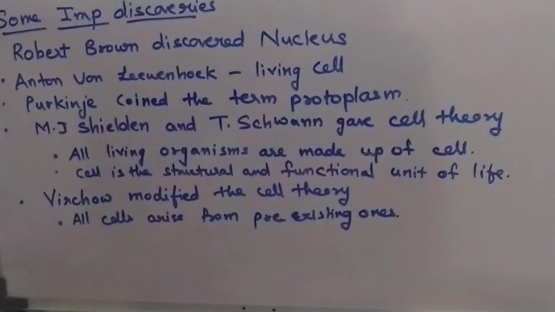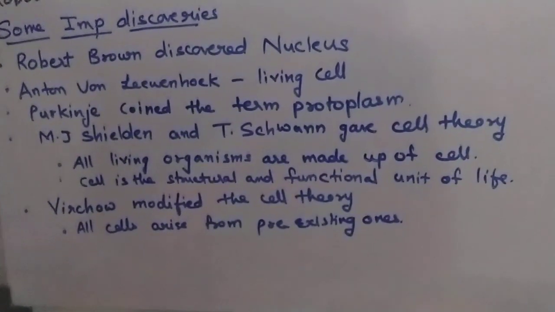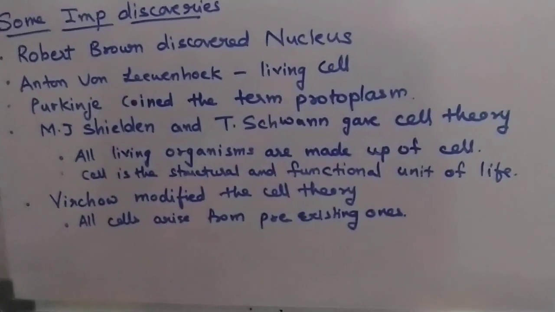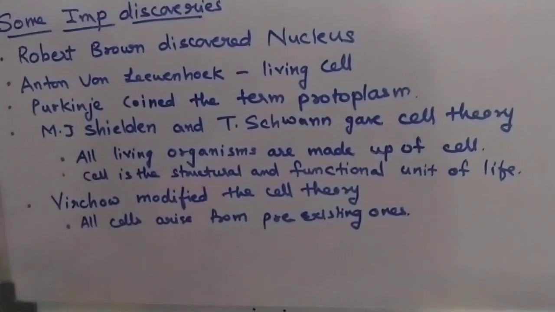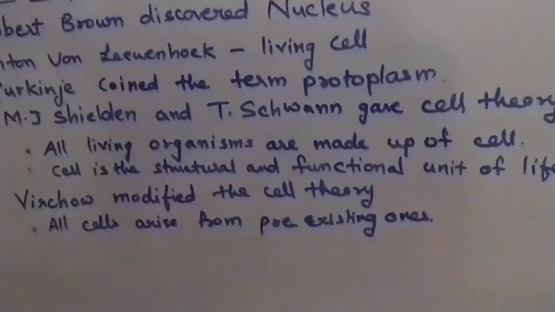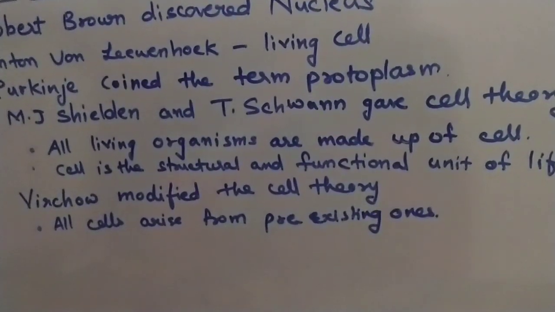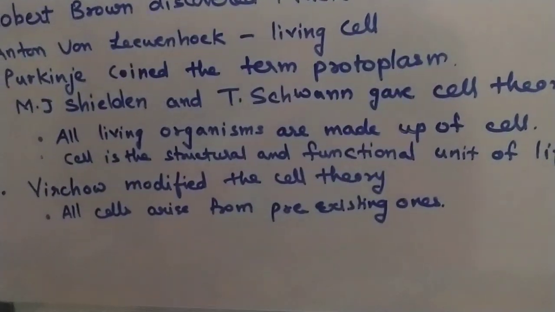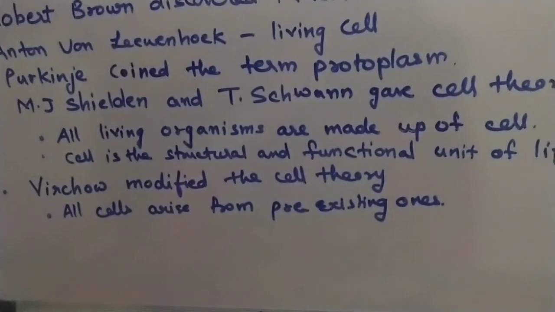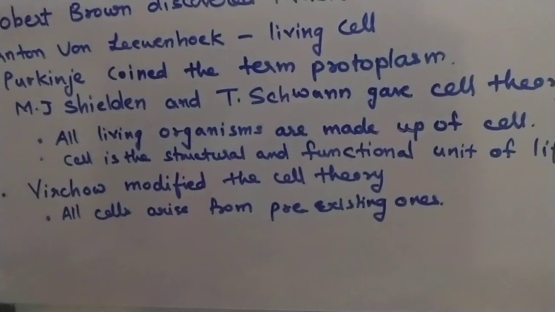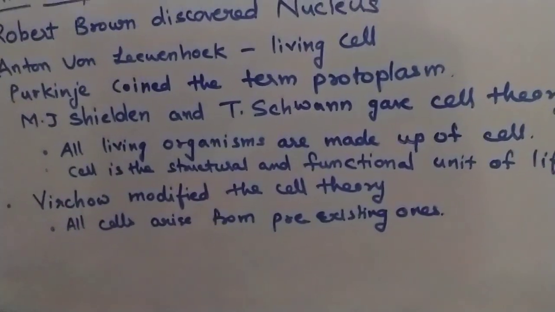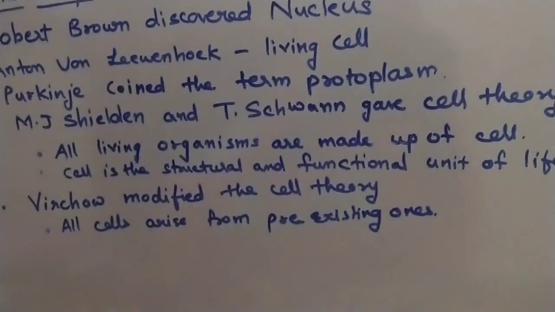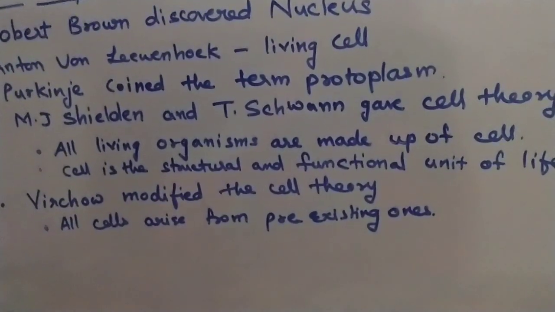Now Virchow. Okay, there was another scientist or biologist. Virchow, he modified the cell theory. Modified the cell theory means he gave one more postulate to the cell theory. So what was his postulate? All cells arise from pre-existing ones. Means cells do not directly come. They are coming from the pre-existing ones. By the division of the pre-existing ones we are getting the new cells. This statement is also called as omnis cellula e cellula.